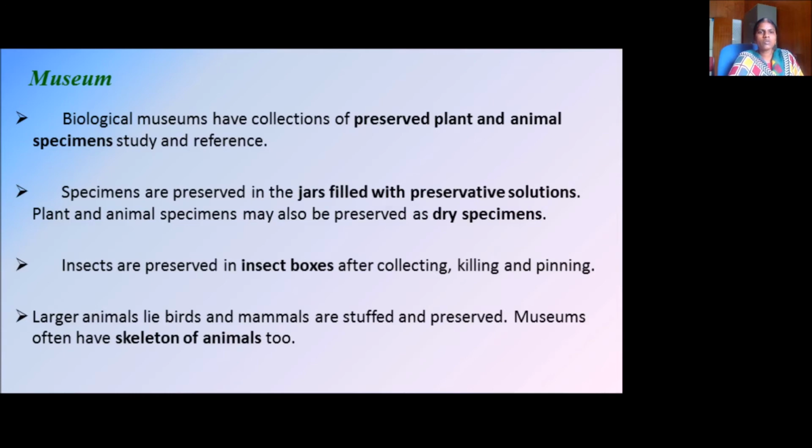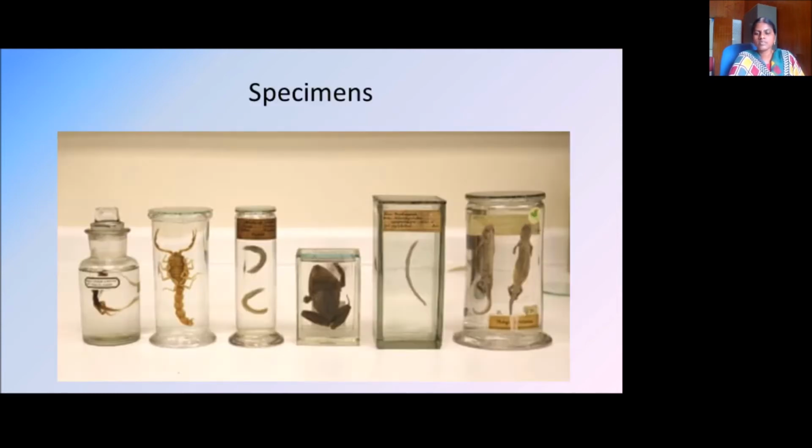Museum. What is a museum? There are many museums here in biology. We have museums to preserve plant and animal species specimens to study and for reference. Specimens are preserved in jars filled with preservative solutions. Animal and plant specimens may also be preserved as dried specimens. Insects are preserved in insect boxes after collecting, killing, and pinning them. Larger animals like birds and mammals are stuffed and preserved. Museums often have skeletons of animals too. You might have seen this in many movies.